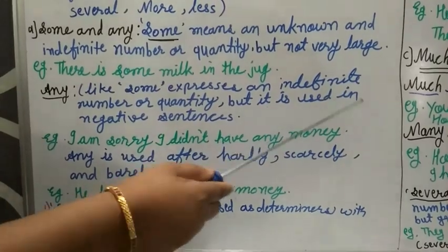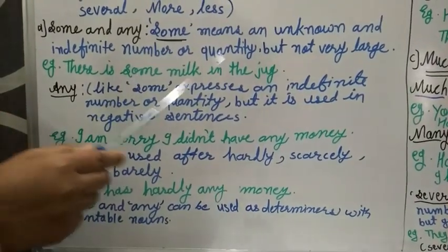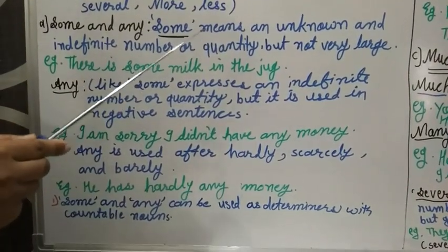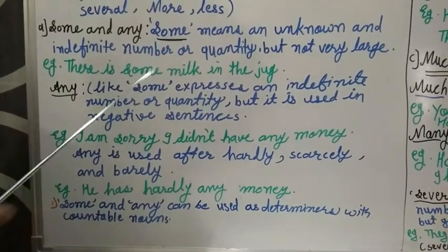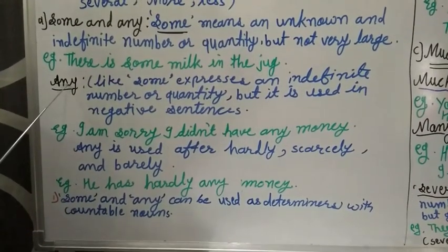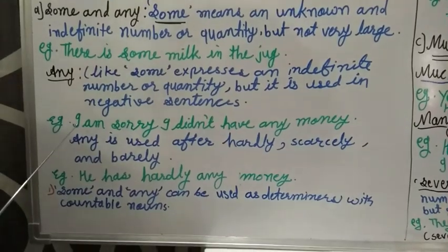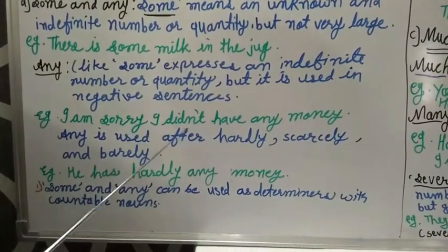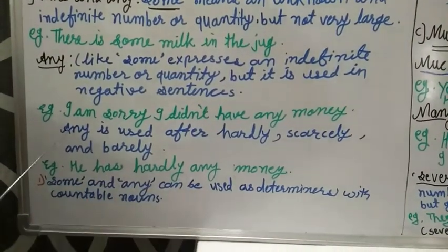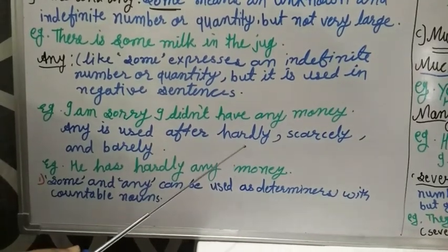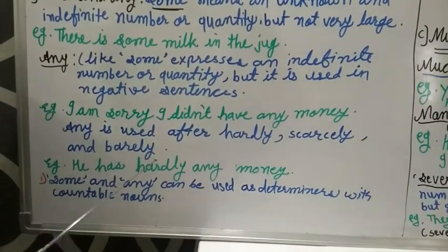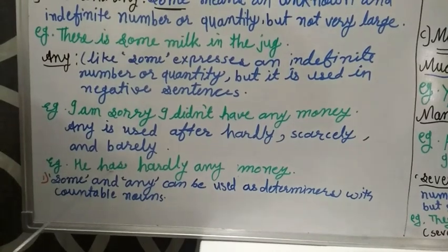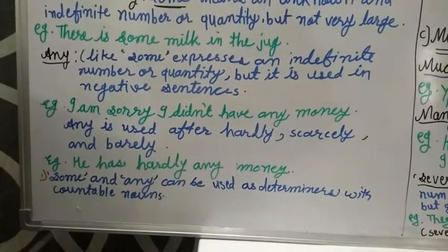The rule is the same, with only one difference: it is used in negative sentences. Sorry, I don't have any money. Any is used after hardly, scarcely and barely. Example, he has hardly any money.